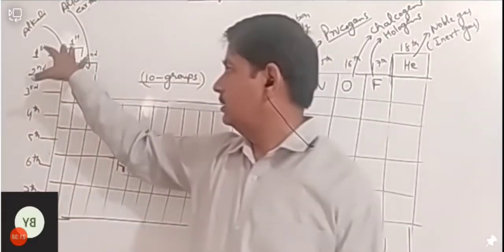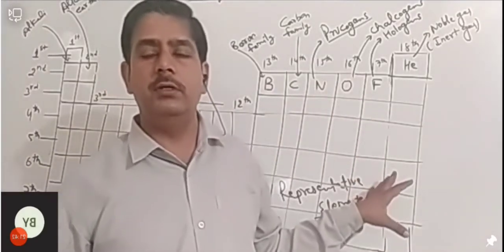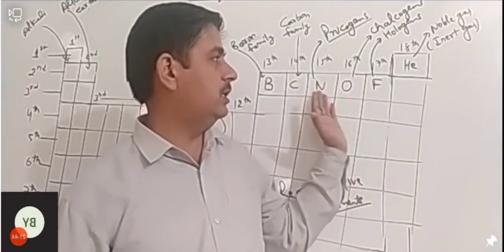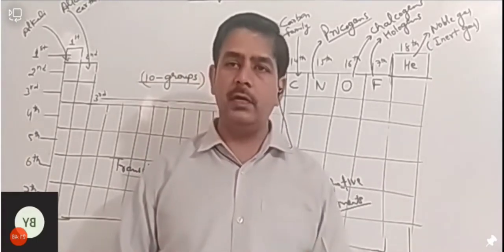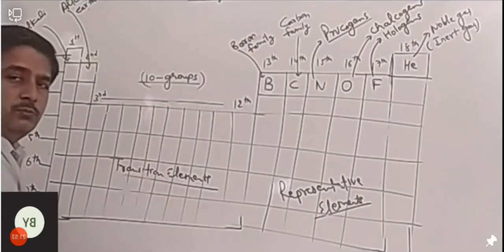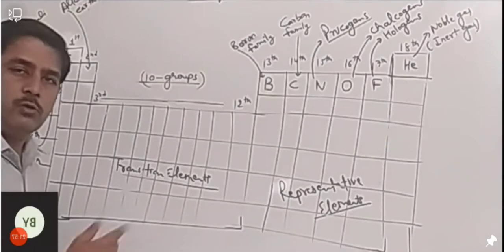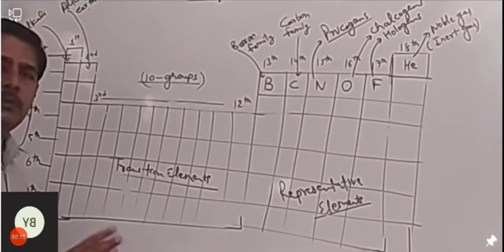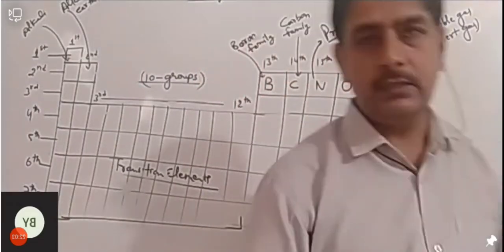One is these elements, first and second group, and next is representative elements from 13 to 18 groups because they are in our syllabus. Okay, ये हमारे syllabus के अंदर है. These transition elements. And one more group is there just below it, that is called inner transition elements. They are not in our syllabus, so we are not going to study them, but we will give the introduction of these elements.